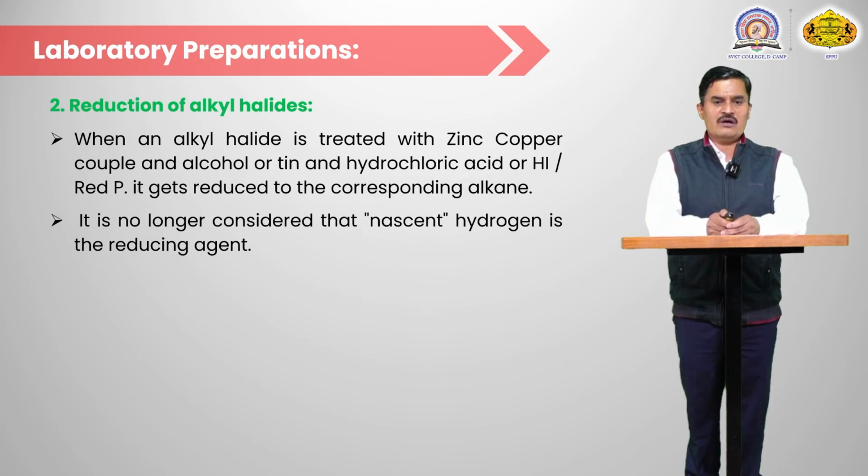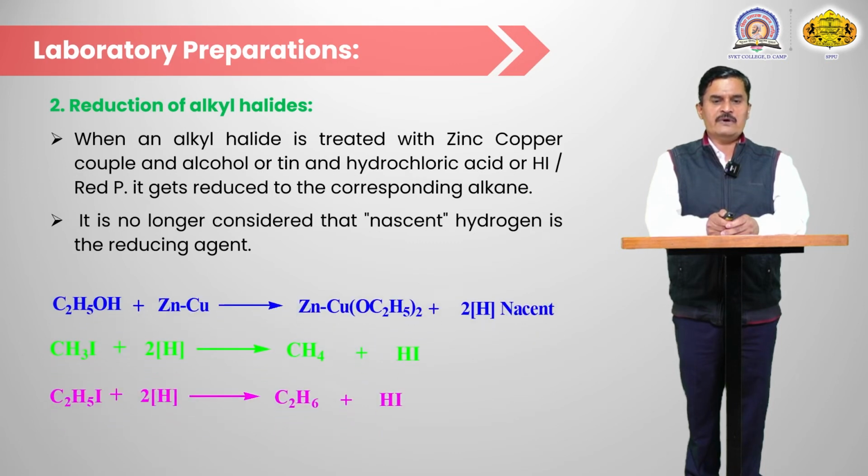Nascent hydrogen is highly reactive. If in the reaction there is formation of nascent hydrogen, it directly reacts with the alkyl halide and reduces it. So in the first step there is formation of nascent hydrogen: zinc-copper couple in the presence of alcohol first converts into nascent hydrogen. That nascent hydrogen reacts with the alkyl halide and gives the corresponding alkane plus HI.